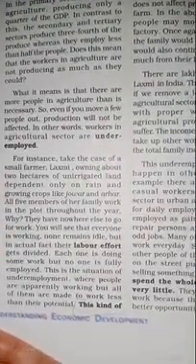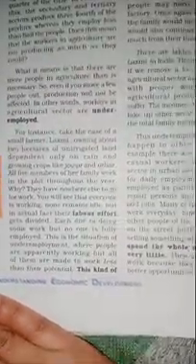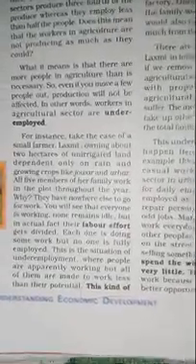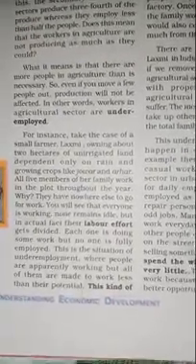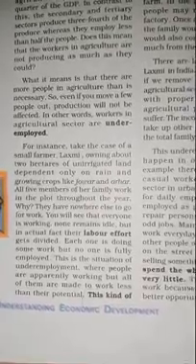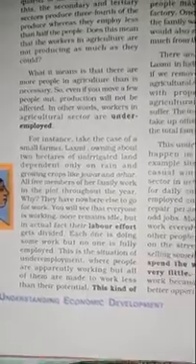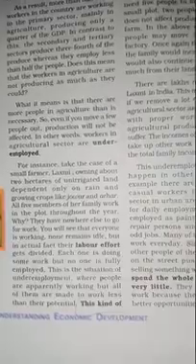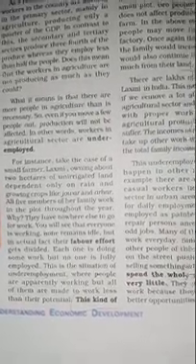You will see that everyone is working. None remains idle, but in actual fact, their labor effort gets divided. Each one is doing some work, but no one is fully employed. This is the situation of underemployment, where people are working but not getting a sufficient amount of money and their wages are not fixed. People are apparently working, but all of them are made to work less than their potential.